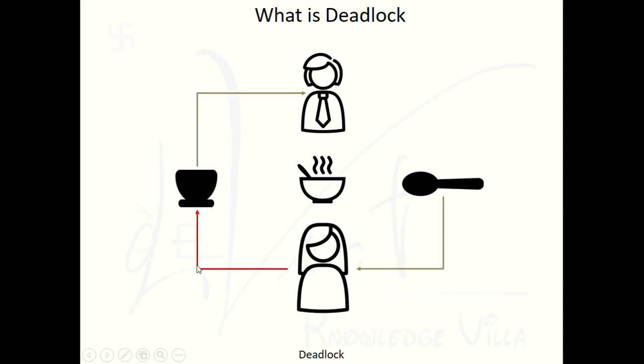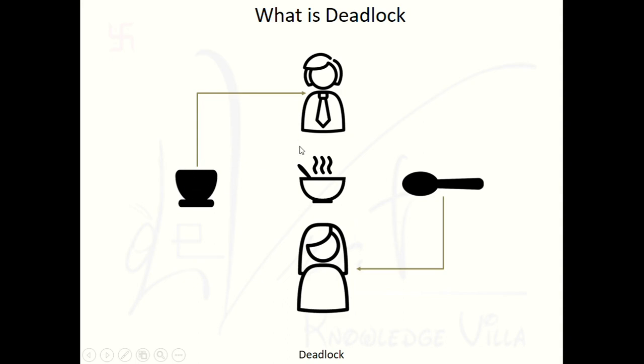Same thing, the female person is requesting a bowl, and this request is not going to be fulfilled because the male person will not release the bowl. So the female person is not getting the bowl. It means both are holding one resource. The male person is holding a bowl and the female person is holding a spoon, and the male is looking for the spoon and the female is looking for the bowl. Both are waiting for each other to release the spoon and bowl.